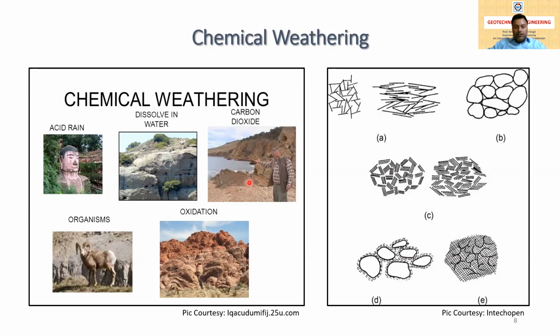That involves carbon dioxide. Due to the carbon dioxide, carbonation is going on. Due to oxidation, chemical weathering also happens. And sometimes some animals or other organisms cause disintegration of rocks, and that is also under chemical weathering. So these are the causes of chemical weathering.